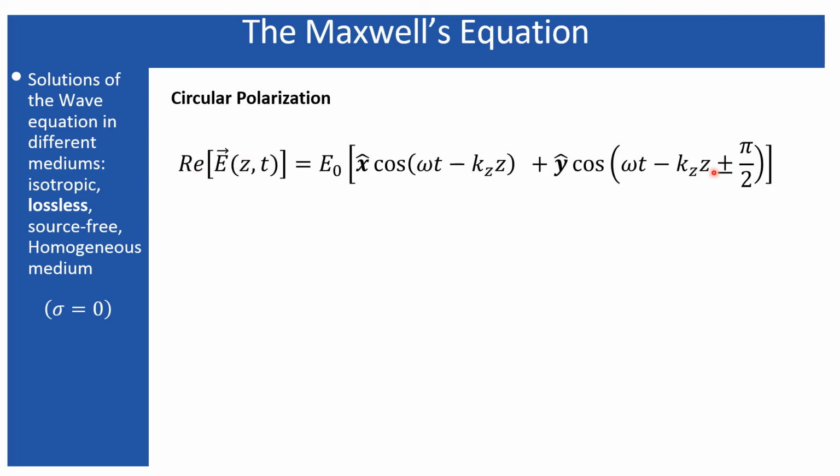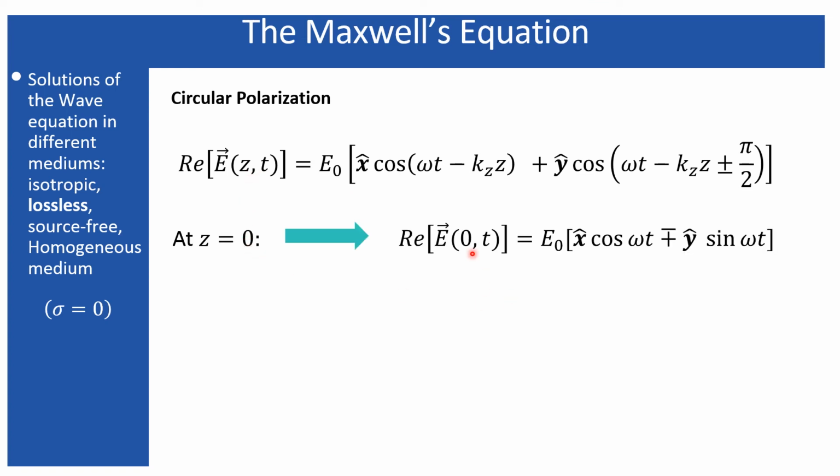So this is the last equation that I obtained in my last slide. Finally, if you inspect this equation at z equals 0, this part will go to 0, and omega t plus or minus pi by 2 will result in minus or plus sine omega t. So one part remains cos omega t, but this part is changed into sine omega t.